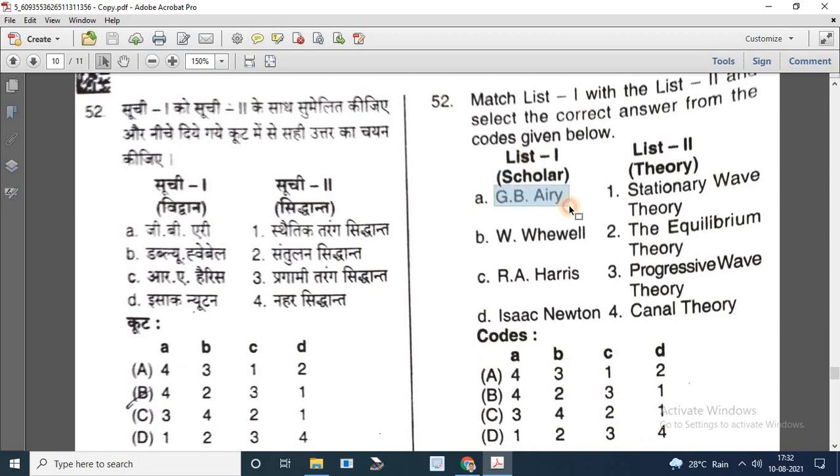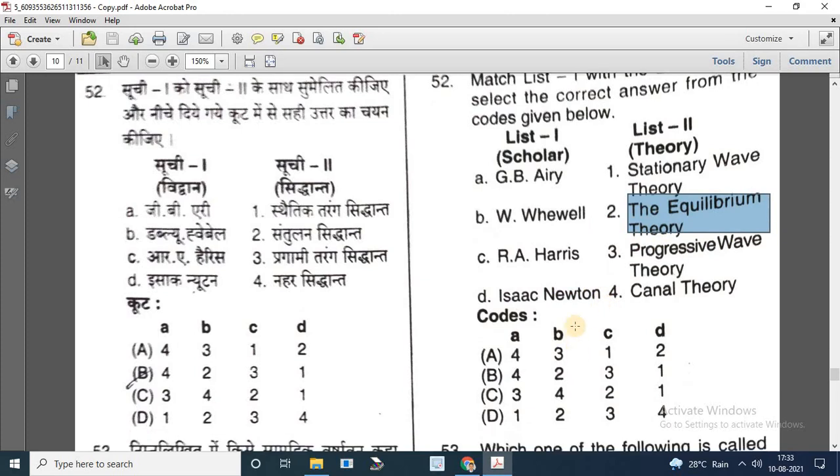So G.B. Airy gave the canal theory, and Whewell gave the stationary wave theory, and Harris gave the progressive wave theory, and Isaac Newton gave the equilibrium theory. So you can match the codes.